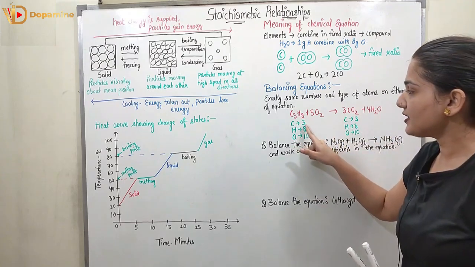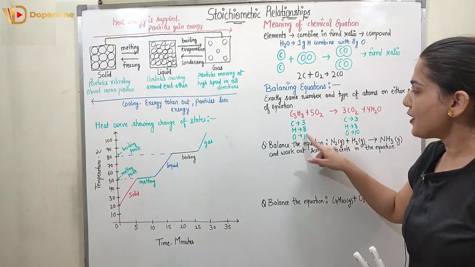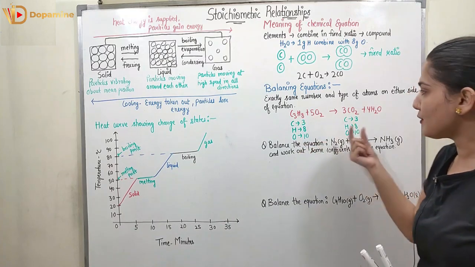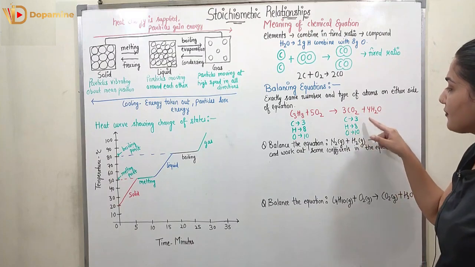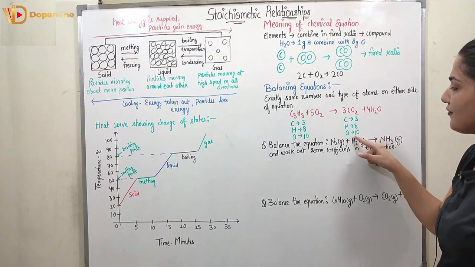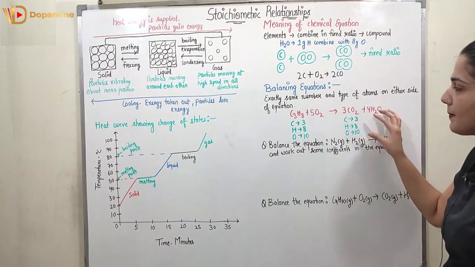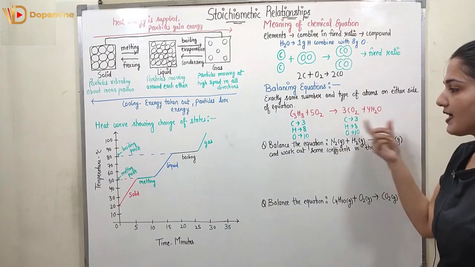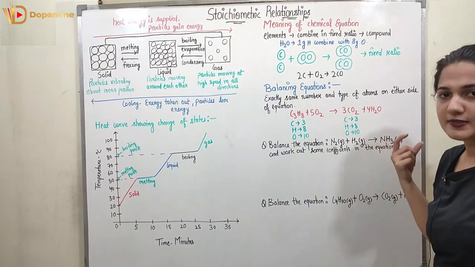Carbon is 3 in number, hydrogen atoms are 8, and oxygen is 5O2, which means 10 oxygen atoms. The carbon, hydrogen and oxygen should be balanced on both sides. So here the coefficient 3 is mandatory, and here the 4 is mandatory.